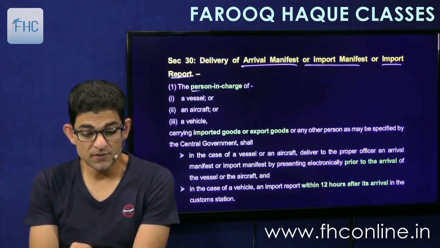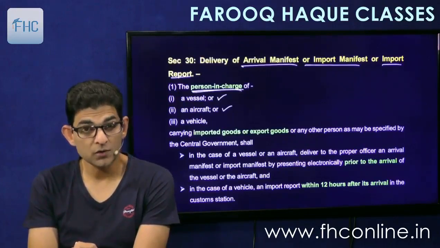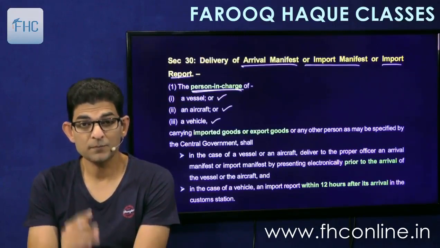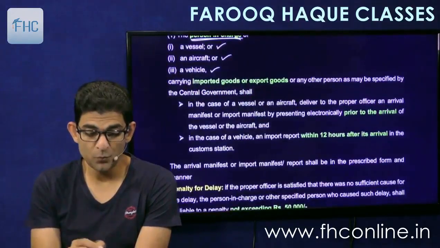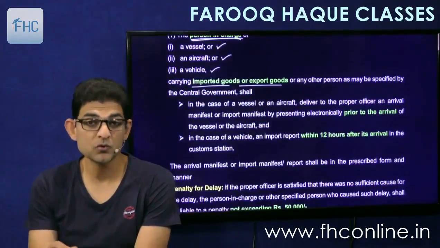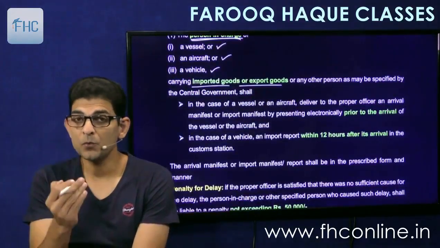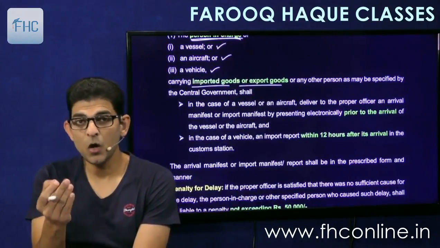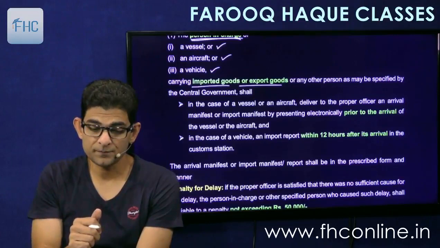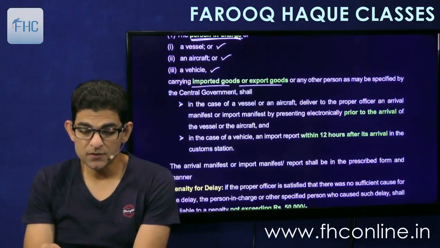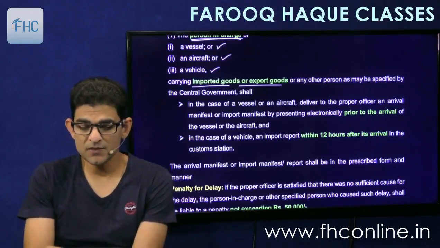So the person in charge of the vessel, the aircraft or the vehicle carrying imported goods or export goods. Carrying imported goods means bringing goods into India, or later on it is going to carry the export goods out of India. Or any other person who may be specified by the central government, means any other person can be agent.